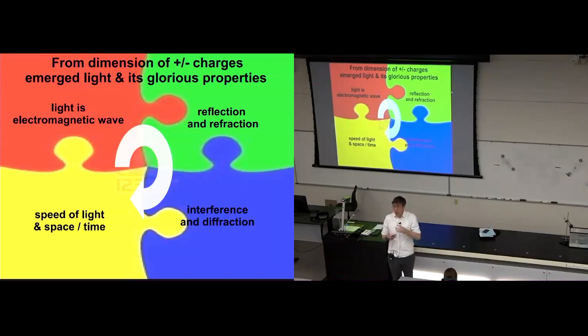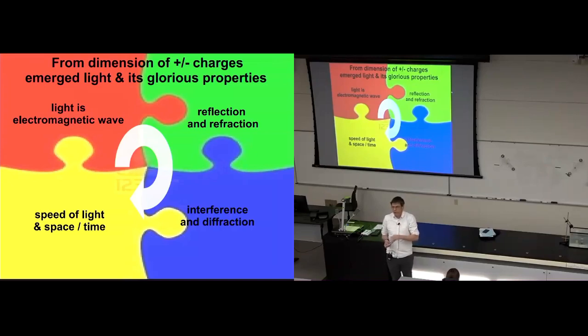We're going to explore the properties of light, the characteristics of light. We'll see that there's a whole range of properties of light. There's refraction and reflection, we'll say what those are. There's interference and diffraction, we'll say what those are. We'll talk about the speed of light. So we're going to spend some classes exploring all the properties of light, this thing that emerged from electrical charge.